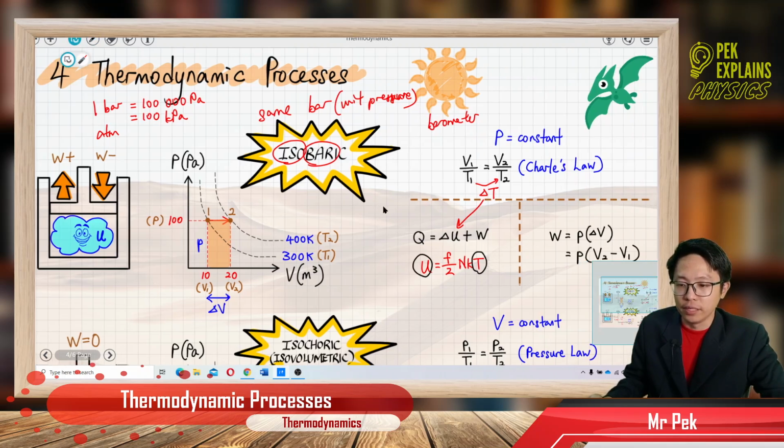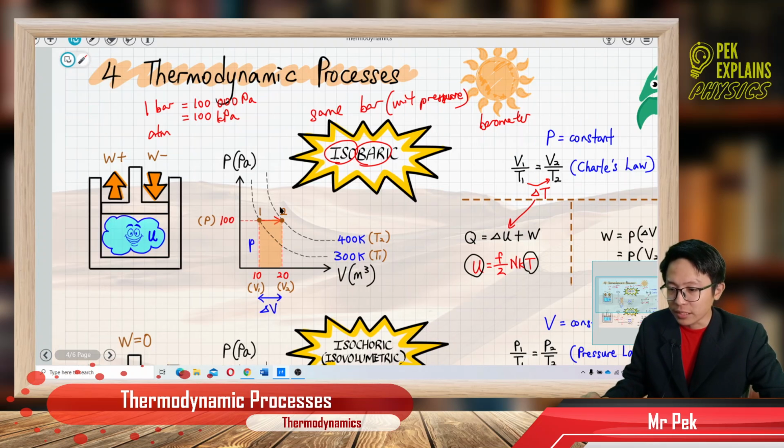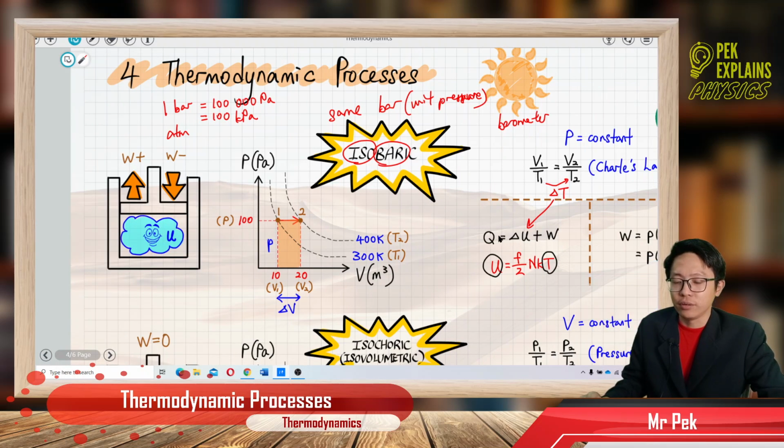And just now we also learned the work done is not zero, because work done is a rectangular shape, pressure times delta V. So delta U is not zero, work done is not zero, so Q is also not zero. The heat flow is also not zero. All these three are not zero. So they don't have any zeros. Q is not zero, delta U not zero, W also not zero.